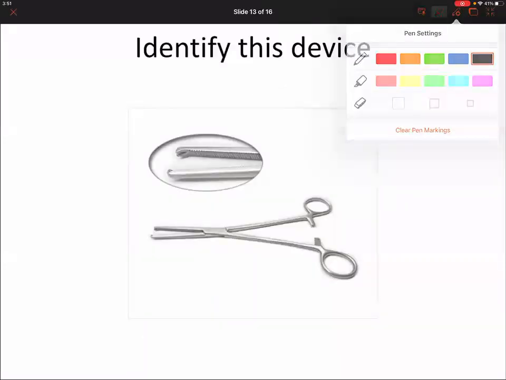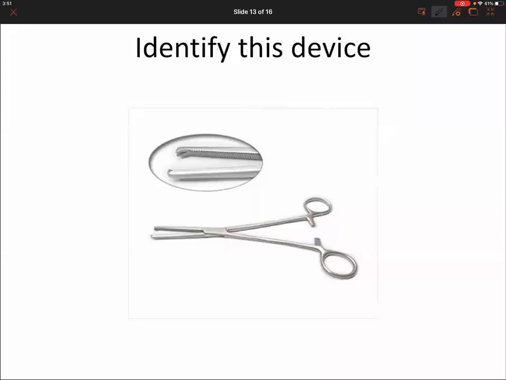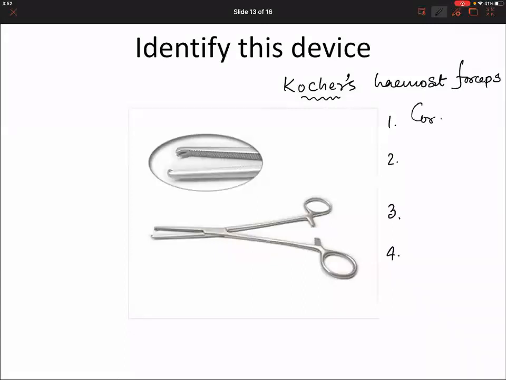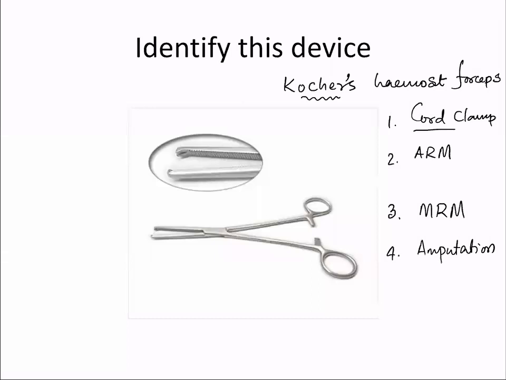Picture MCQs. What is this device? I have taught you this one. Kocher's hemostatic forceps. I have told you 4 uses. Use number 1, obstetric uses like cord clamping, artificial rupture of membranes, mastectomy, amputation. So what are the 4 uses that I have taught you? Cord clamp, ARM, MRM, amputation.